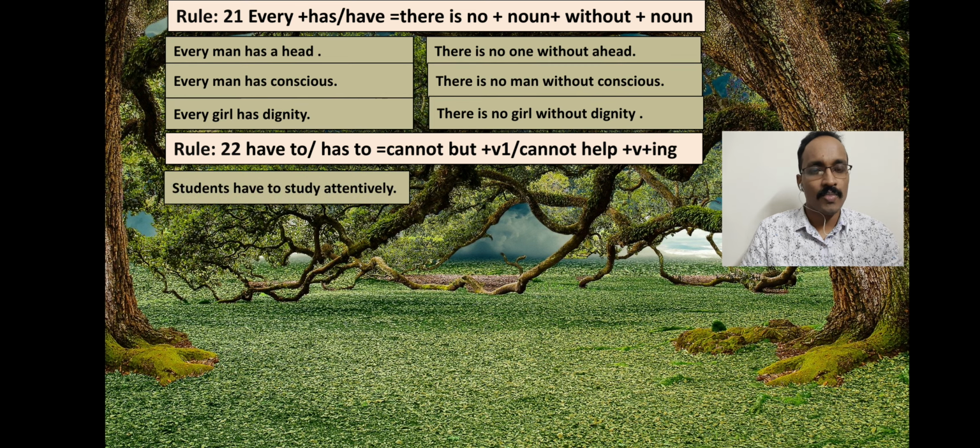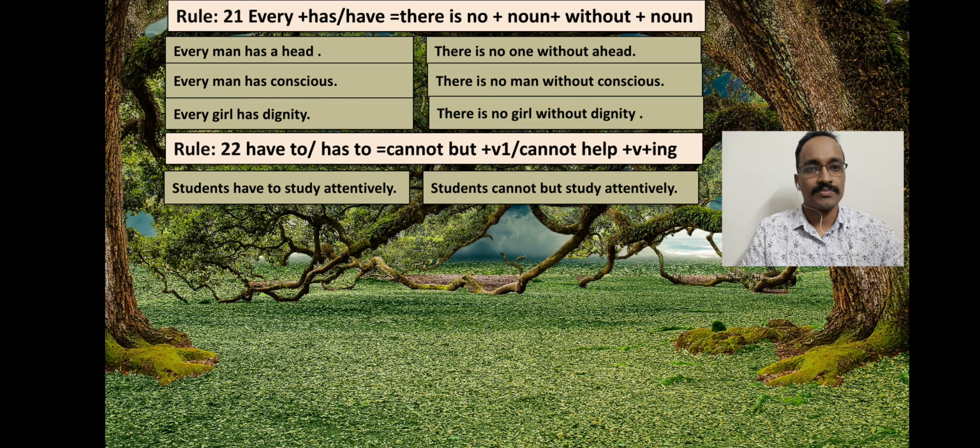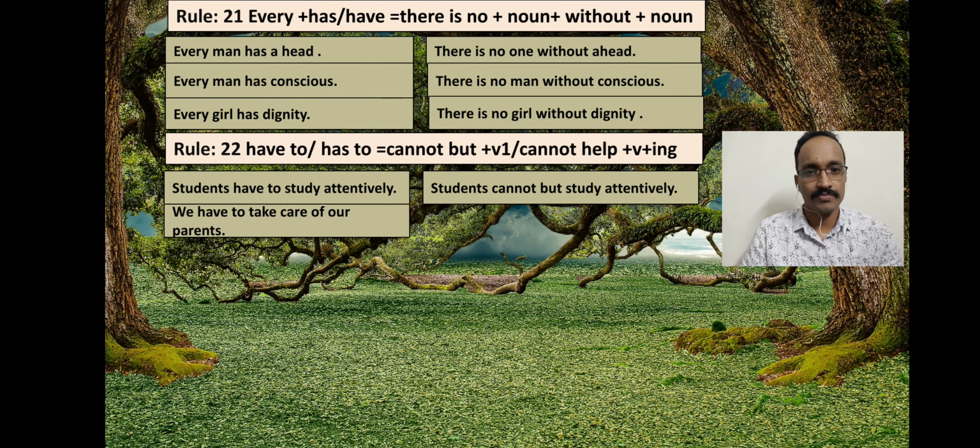See the example. Students have to study attentively. Have to is there, so we can use cannot but. Students cannot but study attentively. See another example. We have to take care of our parents. Now what should we do to make it negative?